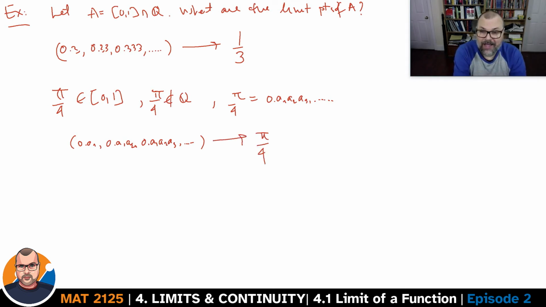Now you might say, well, hang on, this is not a rational number. But we don't care about convergence in A here, we care about convergence in R, right? The sequences in A might very well converge to points not in A. So irrational numbers look as though you could converge to them.